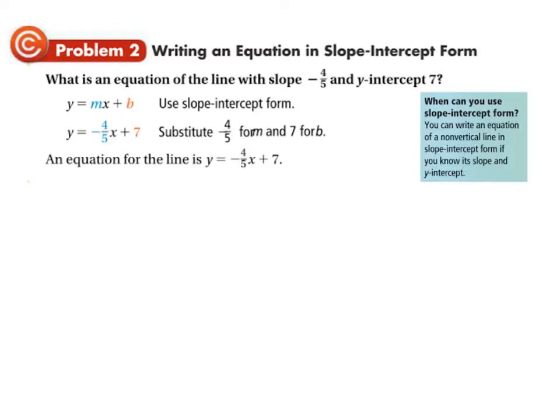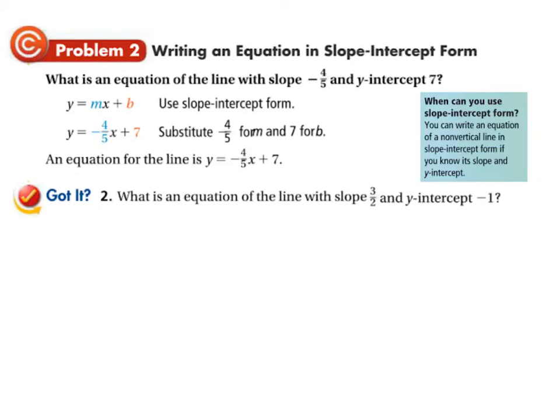Okay, and when can we use this? When we know the slope and the y-intercept and it's not vertical, because remember, perfectly vertical lines have an undefined slope, and that's not a number, so we couldn't replace m with the word undefined. It doesn't make sense. As long as it's not a perfectly vertical line, which there is a way to write an equation for, but we'll learn that later, you just replace the slope where m goes and the y-intercept where b is. Okay, so what would be the equation for the line that had this slope 3/2 and this y-intercept -1/2? Give it a try.